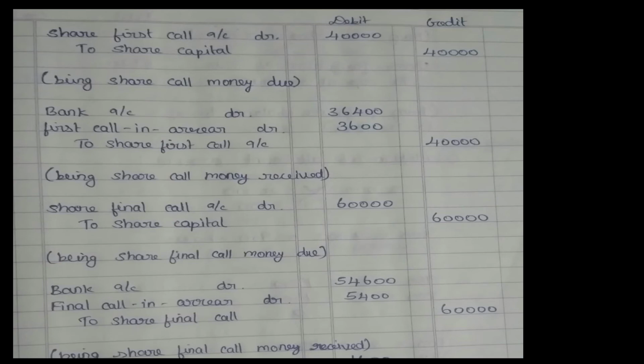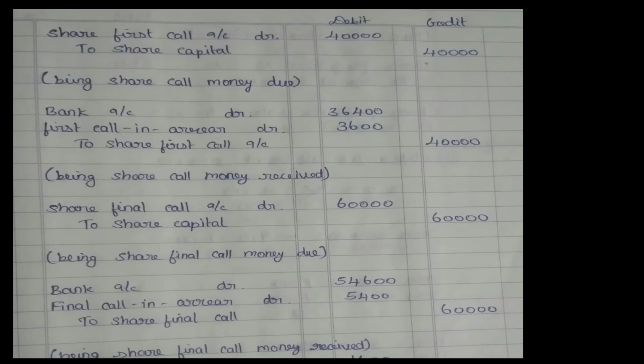Here the two persons, Y and Z, have both failed to pay the first call money. Y is holding 800 shares and Z is holding 1000 shares. So 800 plus 1000 is 1800. 1800 into 2 will give me 3600. That is the first call money arrear.